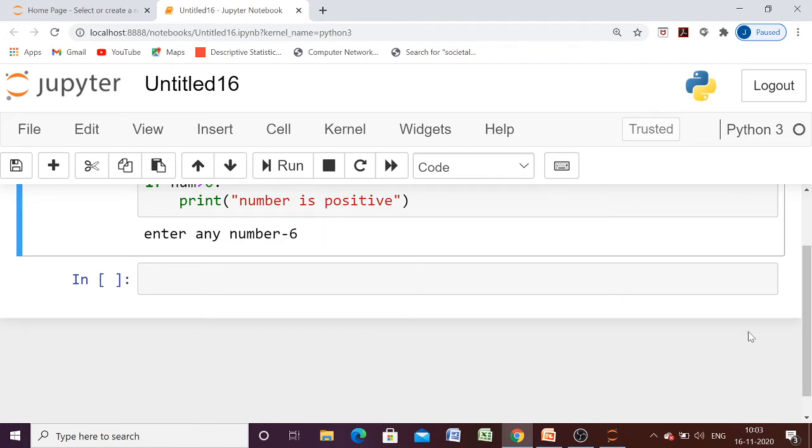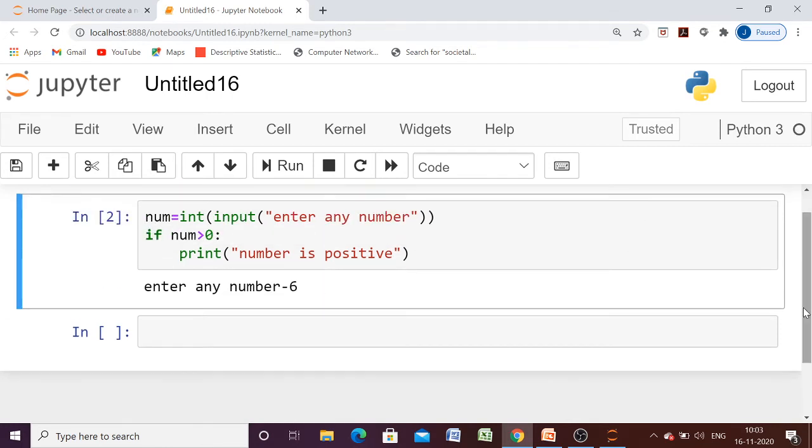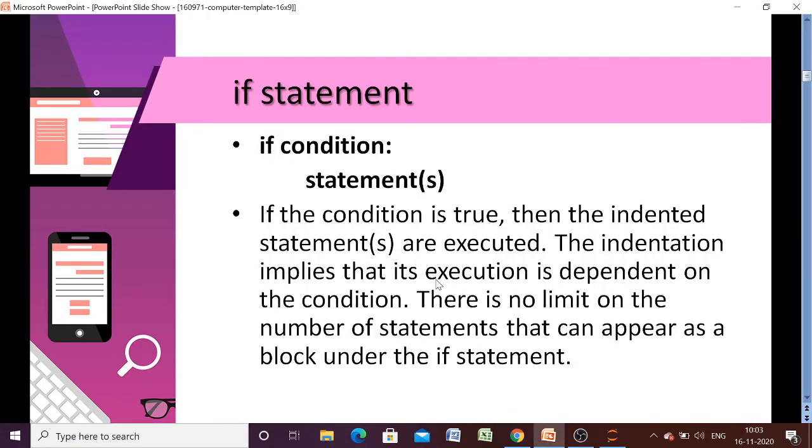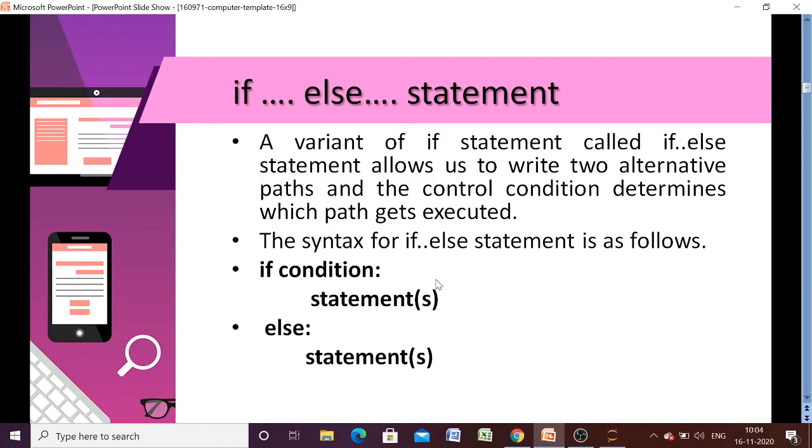You can see that for a negative number we are not getting any output, because we have written the code only for this statement. If this is true, this will execute, but we have not mentioned what happens if this is false. For that we have another statement, known as the if else statement.